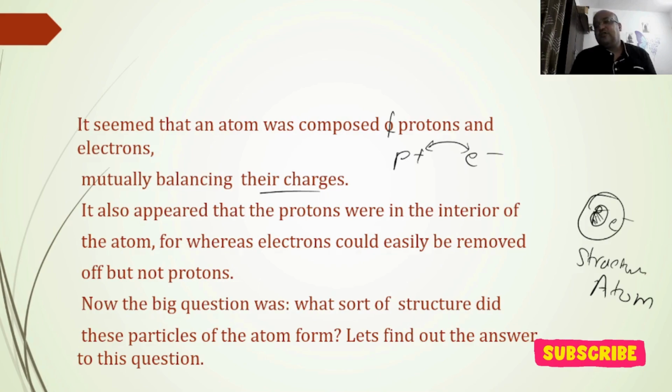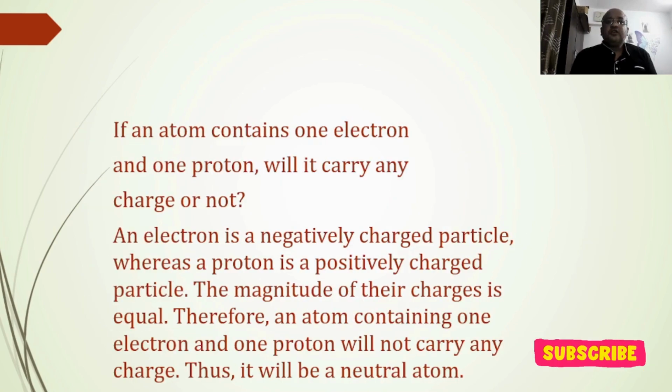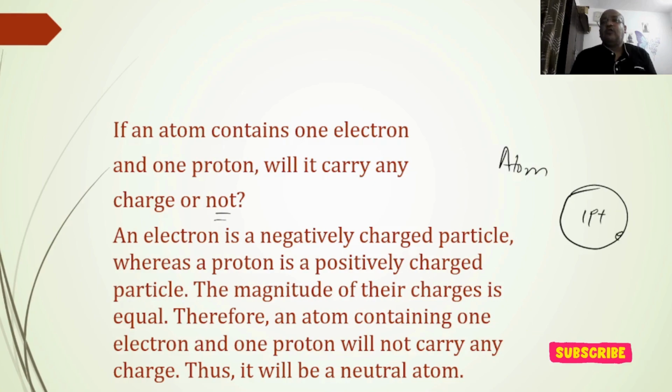So let's try to find out the answer to this question. If an atom contains one electron and one proton, will it carry any charge or not? Let's see what the final charge will be.